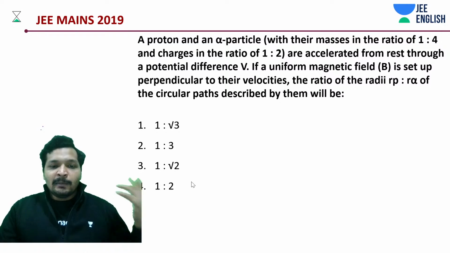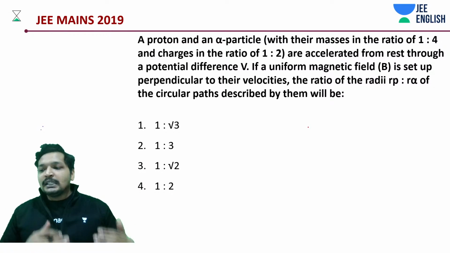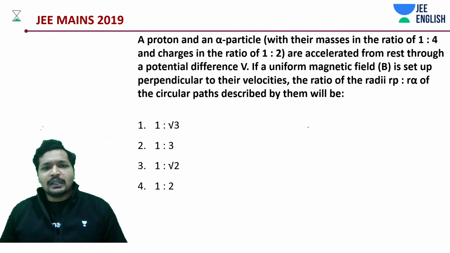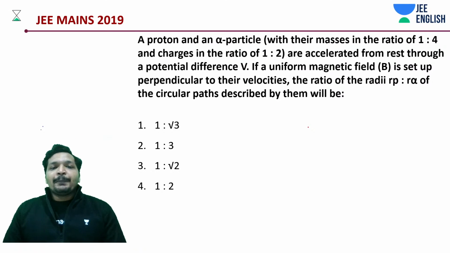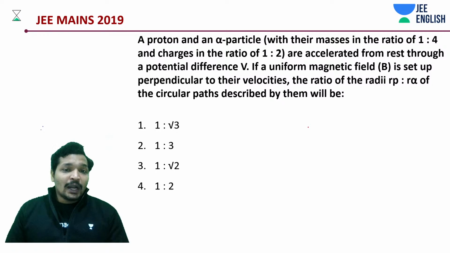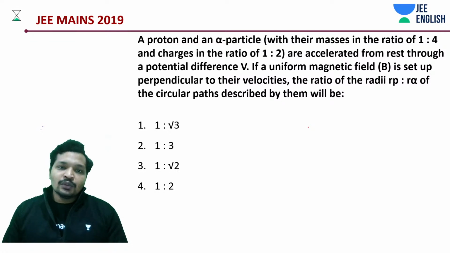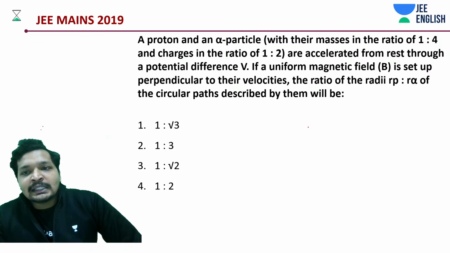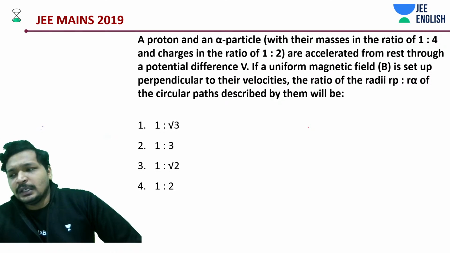That was a problem from your 2019 JEE Mains. So definitely it's also an easy chapter if you are looking at it that way. Some problems can be a little time taking, and this is one such problem where it is going to be super easy. A proton and an alpha particle with their masses in the ratio of 1:4 and charges in the ratio of 1:2 are accelerated from rest through a potential difference V. Try it out, students.